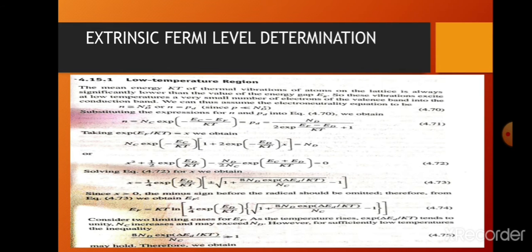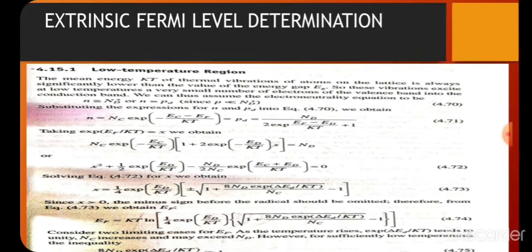If we substitute the equations for n and pd into equation 4.70 as shown in this text, we obtain n is equal to Nc exponential of minus (Ec minus Ef) by kT, that is equal to pd, which is equal to Nd divided by 2 exponential of (Ef minus Ed) by kT plus 1, as we have shown in this equation.